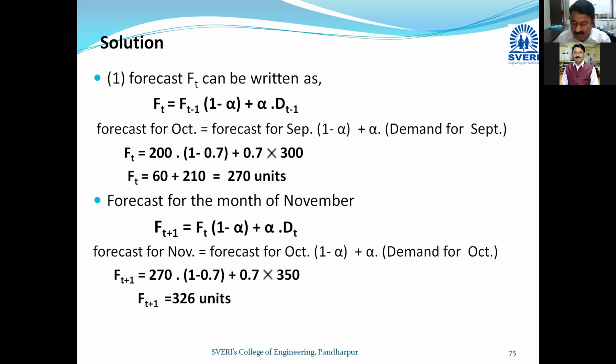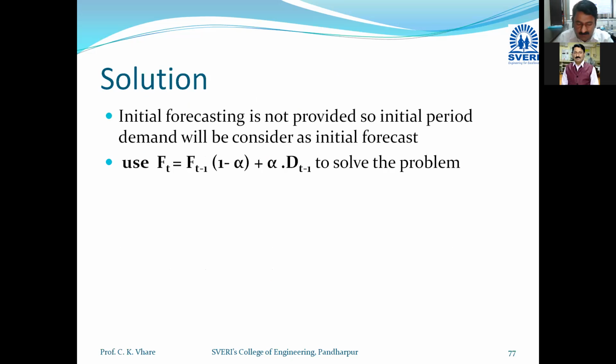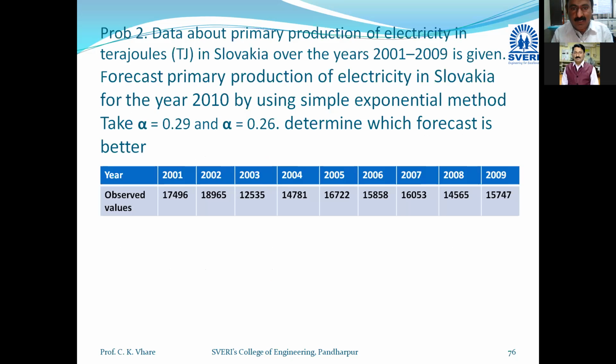So we will solve for 0.26, we will solve for 0.29 also. Once again I am repeating, you only have to take into account this one formula, and you can proceed further. Now for this particular case, if you consider the last case, the actual forecast and the demand value both are given. In this case, if you refer to the formula or whatever the data given, only d values. D values means what?